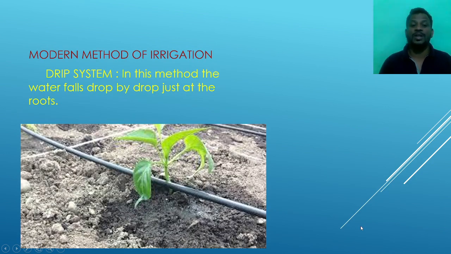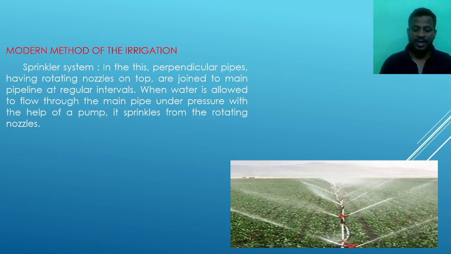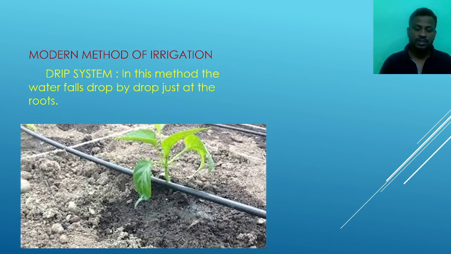Next one, the modern method of agriculture. In this modern method, we are going to see the second system, that is the drip system. The sprinkler is one method and the drip is another method. In this method, the water falls drop by drop just at the root.